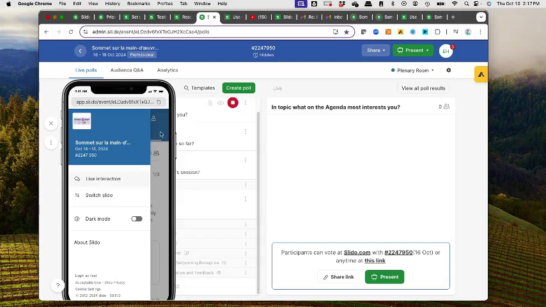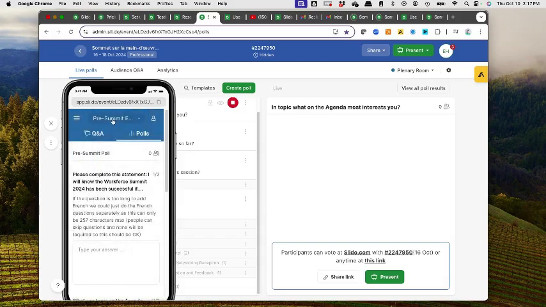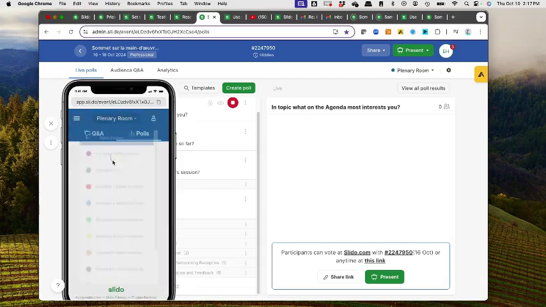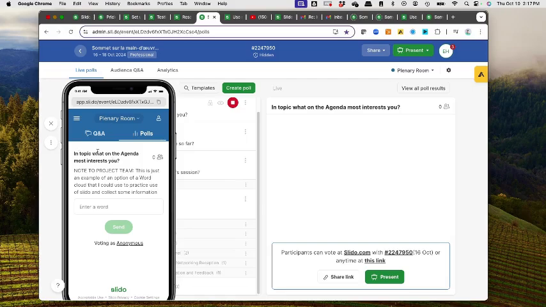Slido. So when they first go in, because I have the pre-summit room opened and I have the poll active, this is what they're being asked. They do see the description that I have in there currently, which obviously we would delete. Then they can alternate between the different rooms. So they move into the plenary room. Again, because I have this poll active, it's visible, and they'd be able to see this and submit something.